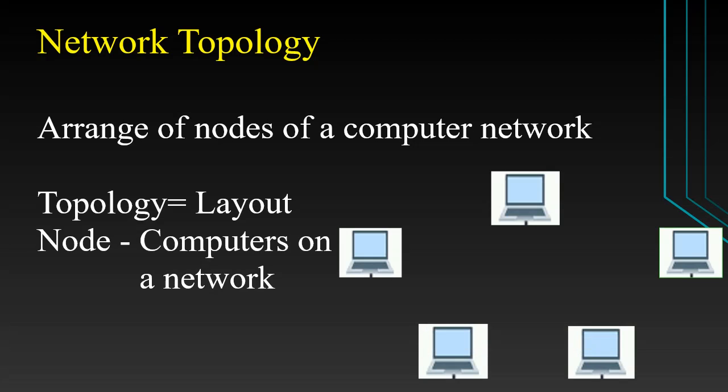First, we will start with network topology. We have some nodes and we have to arrange these nodes so that all can establish communication among all the nodes. What is network topology? Arrangement of the nodes of a complete network. So we have to arrange these nodes to communicate from one node to another. A topology gives the layout of the complete network.